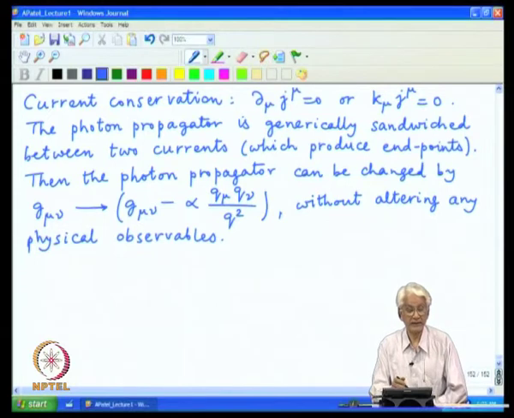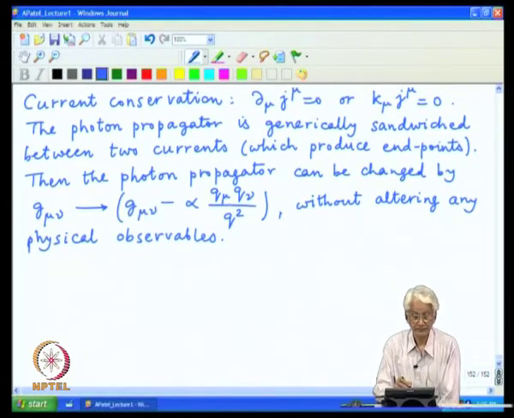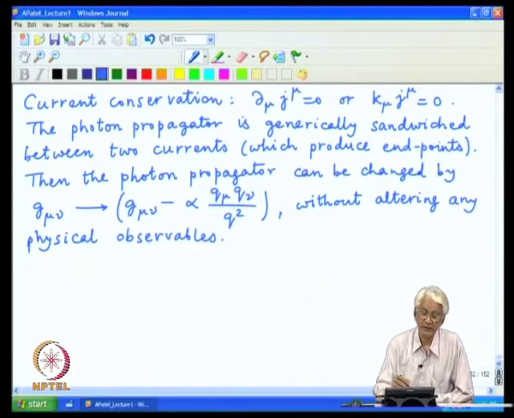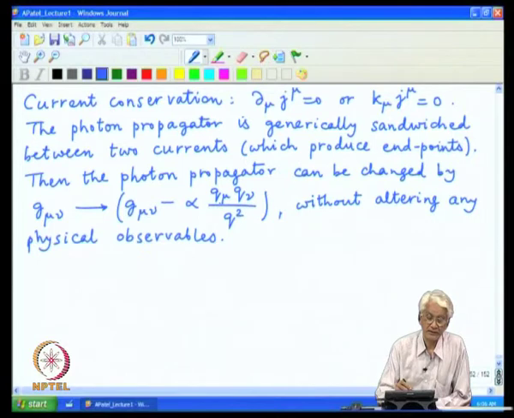We can easily put factors of q mu, where q mu is the momentum carried by the photon, and the two ends of the photon propagator will have the indices mu and nu. One will be contracted with current J mu at one position, the other will be contracted with current J nu at the other location, and the current conservation guarantees that q mu J mu will always be 0.